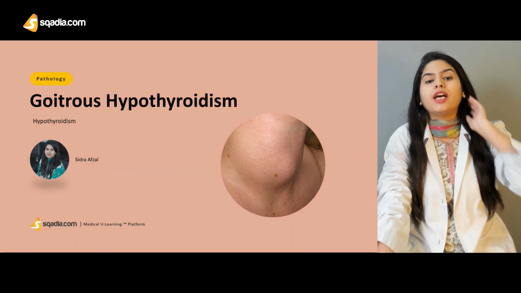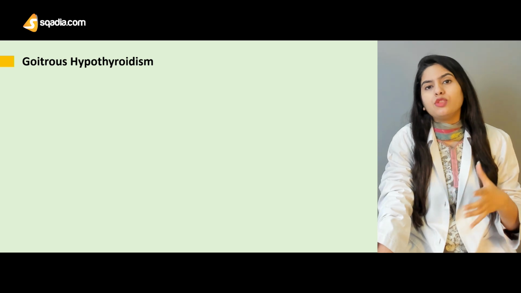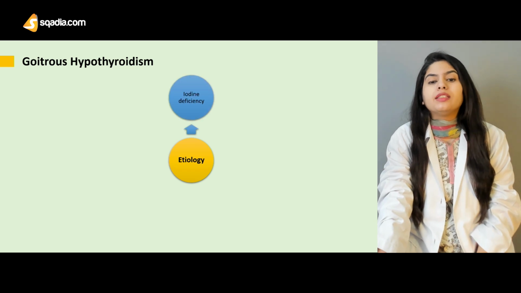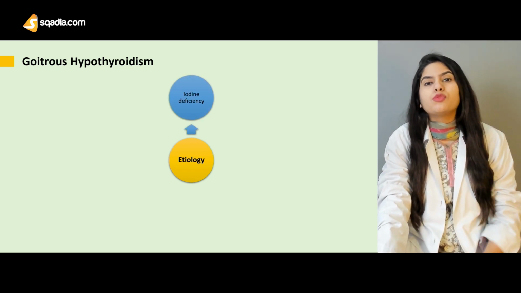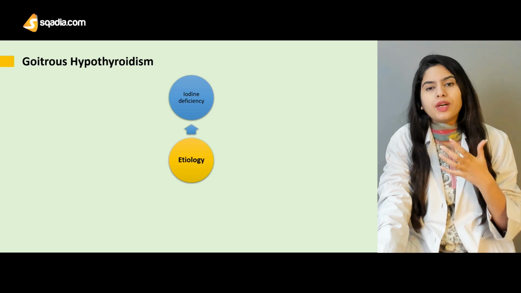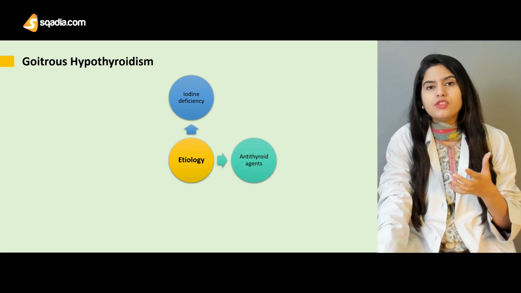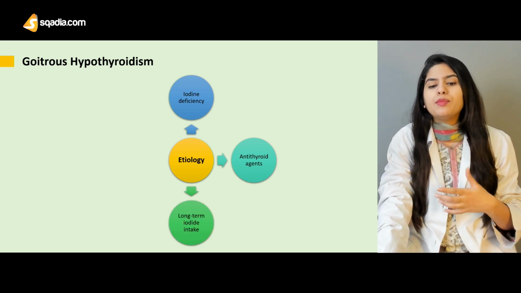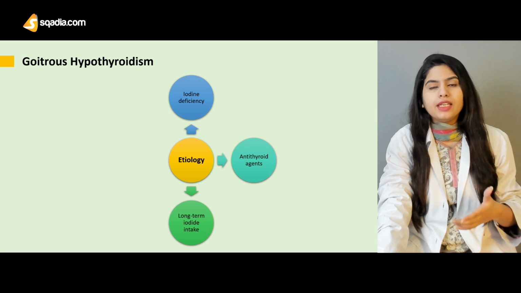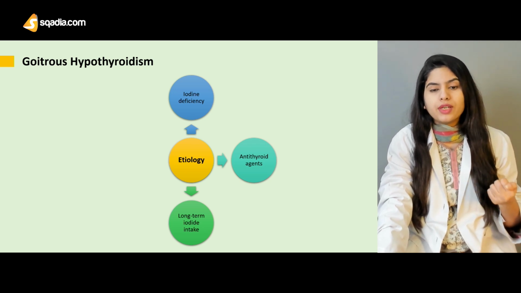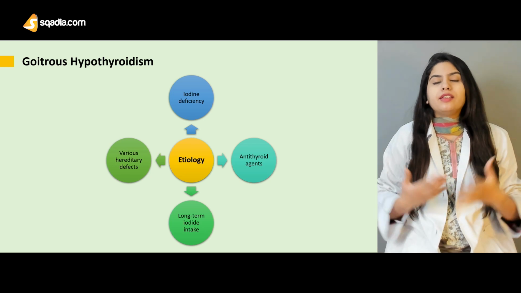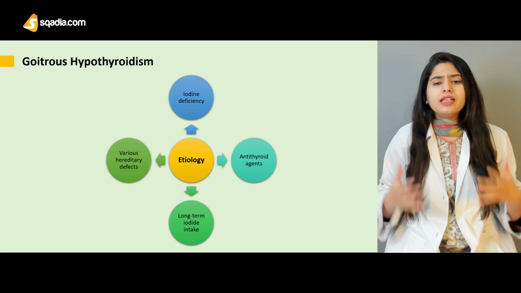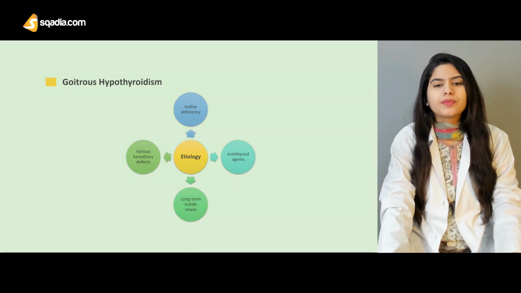Now, in case of hypothyroidism, there are various reasons that can lead to the development of the goiter. There can be iodine deficiency that can cause the goiter, or there can be anti-thyroid agents, like drugs that cause a decrease in the level of the hormone. Then there can be long-term iodide intake that can also stimulate the production of the goiter. And then there are various hereditary defects that can also lead to goitrous hypothyroidism. Let's discuss each cause one by one.